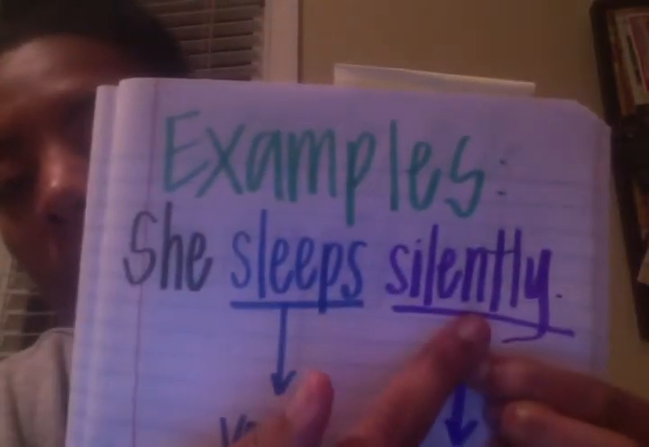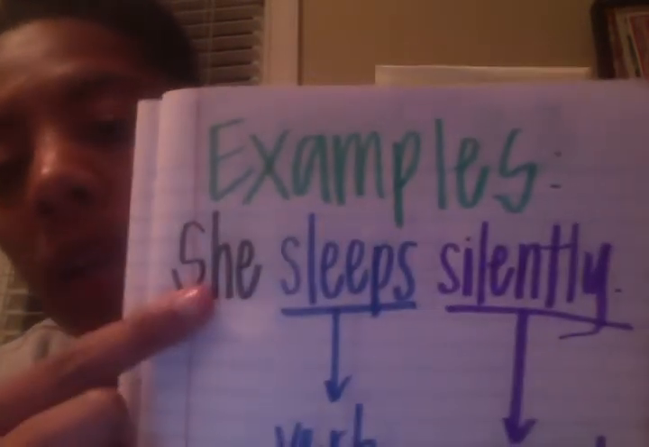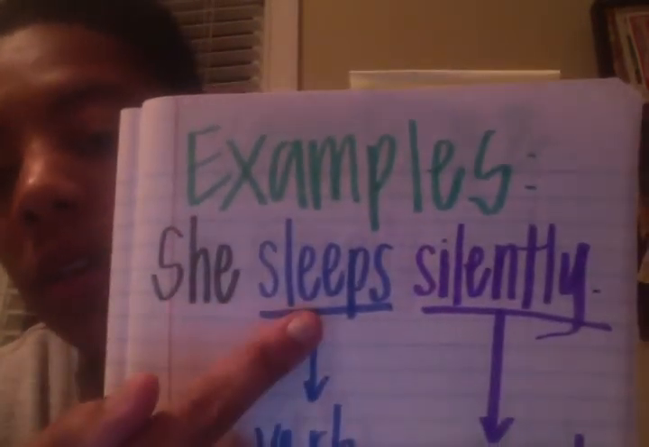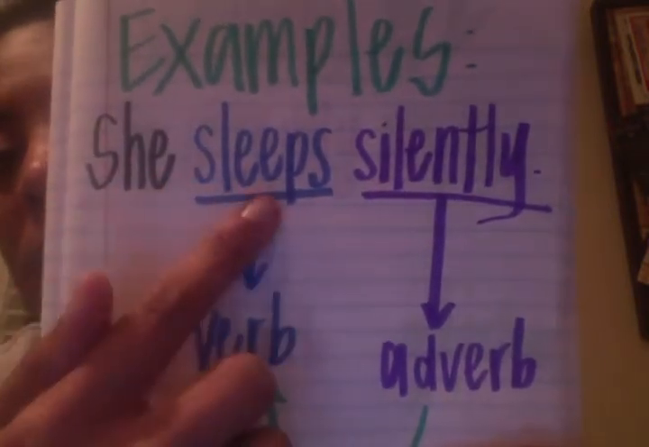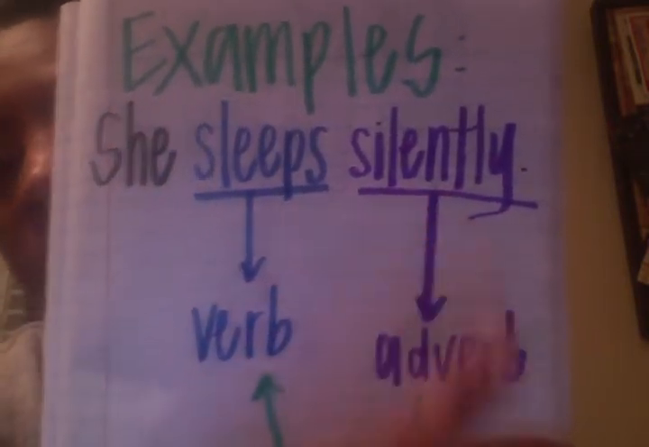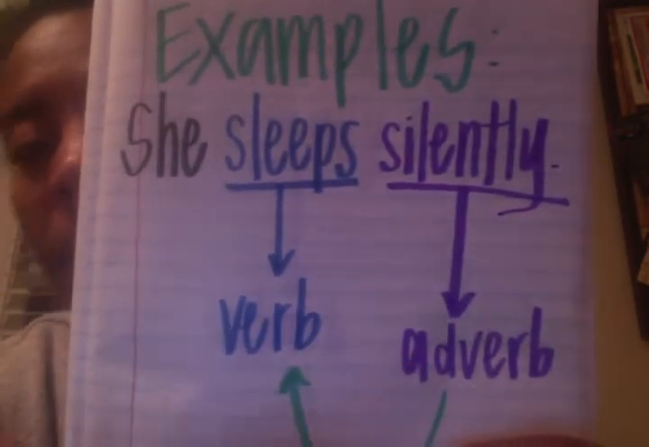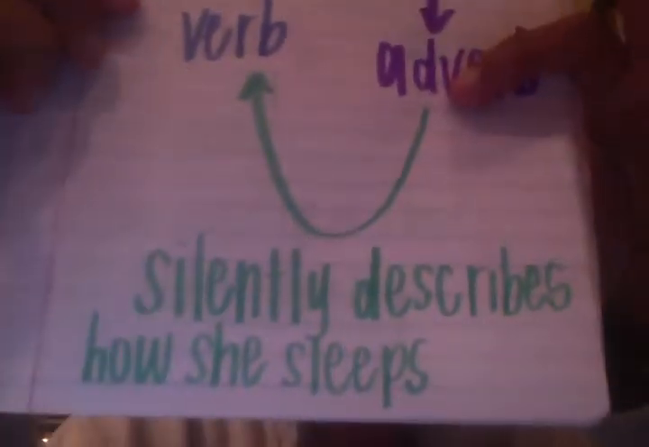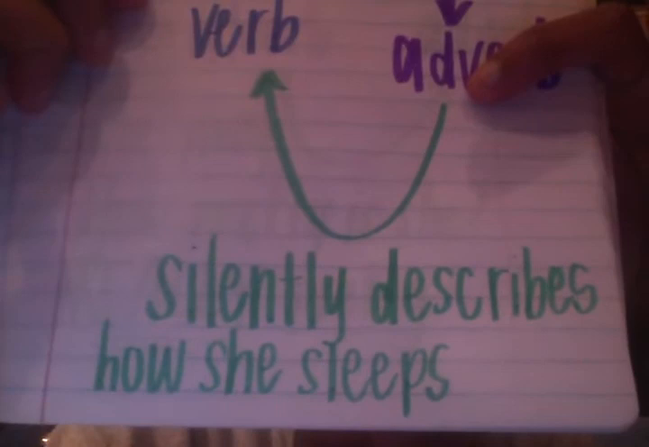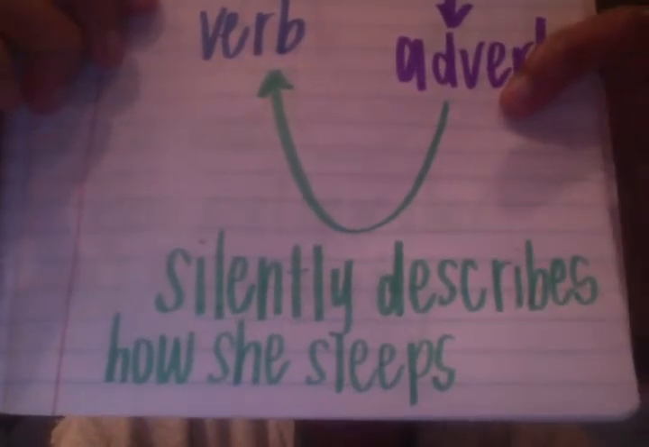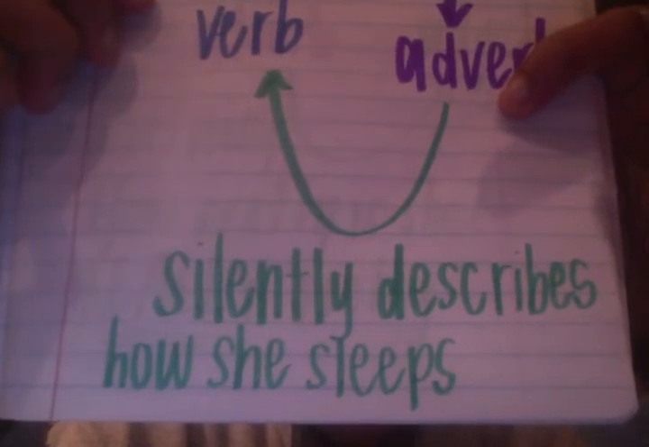Some examples of this. She sleeps silently. What is she doing? She is sleeping. So sleeps is your verb. How is she sleeping? She sleeps silently. Silently is your adverb. When you can ask a question about an adverb, an adjective, or a verb, there is an adverb in that sentence. Silently describes how she sleeps.